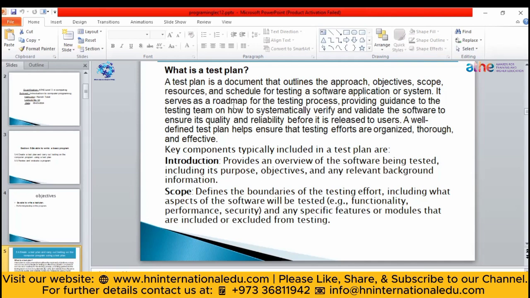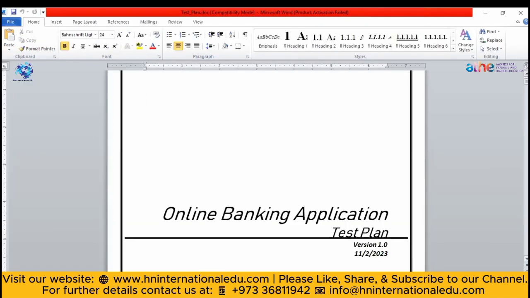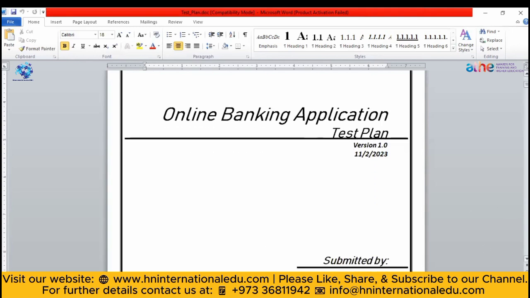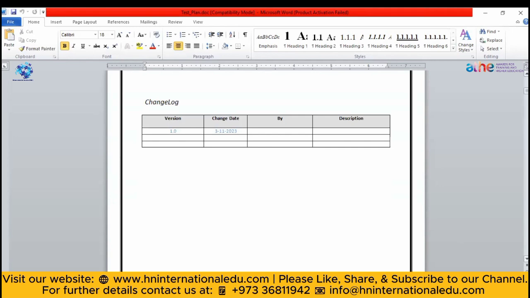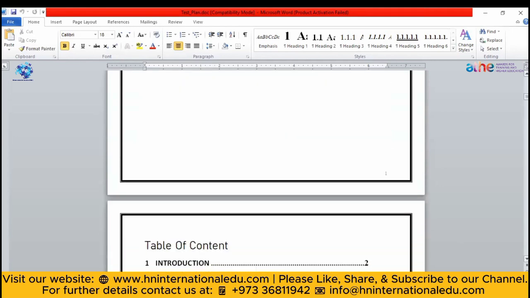So you might get a small idea of how a test plan looks like. This is a test plan for an online banking application. You can mention the version and the date when you have created that test plan. Then you can also mention the catalog, like when you have changed the version. So in this way, you can create a test plan.